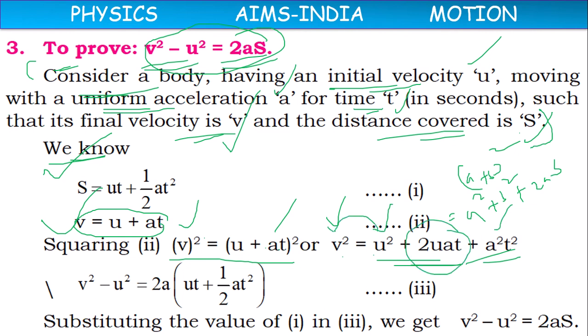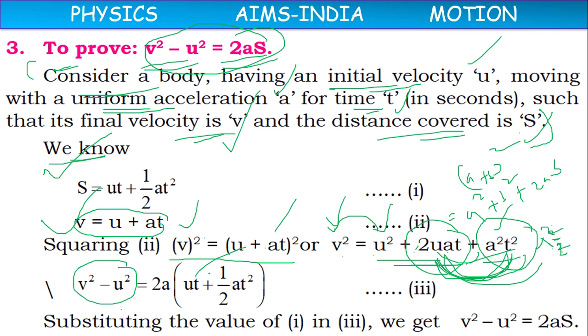So u square will come to this side: v square minus u square equals, from these two terms, there is no 2 here, we can write it as 2 by 2, so the value does not change. If 2 is taken common and a is taken common, ut will remain, and in place of 2 by 2, 1 by 2 will remain.